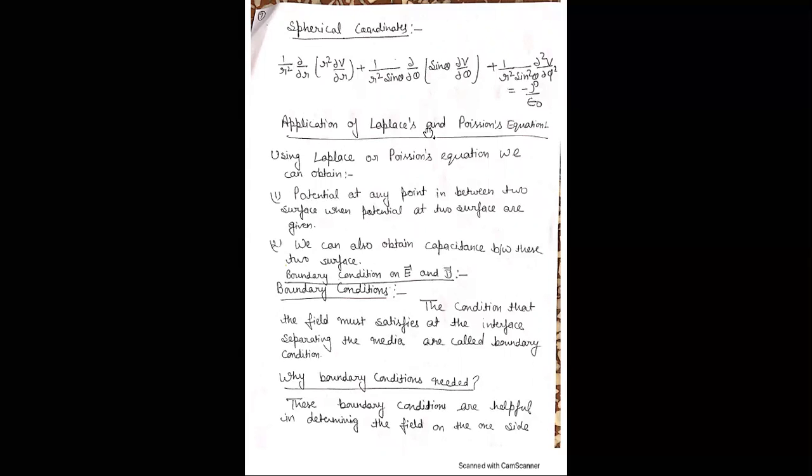Now, application of Laplace and Poisson equation. Using Laplace or Poisson equation, we can obtain potential V at any point in between two surfaces when potential at two surfaces are given. Second, we can also obtain capacitance between these two surfaces.